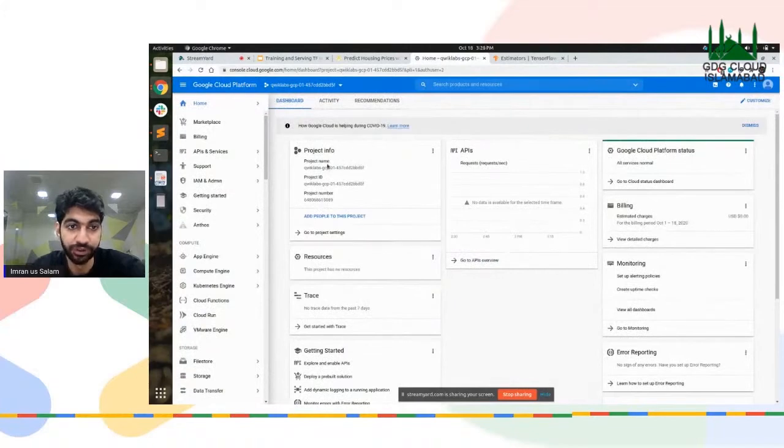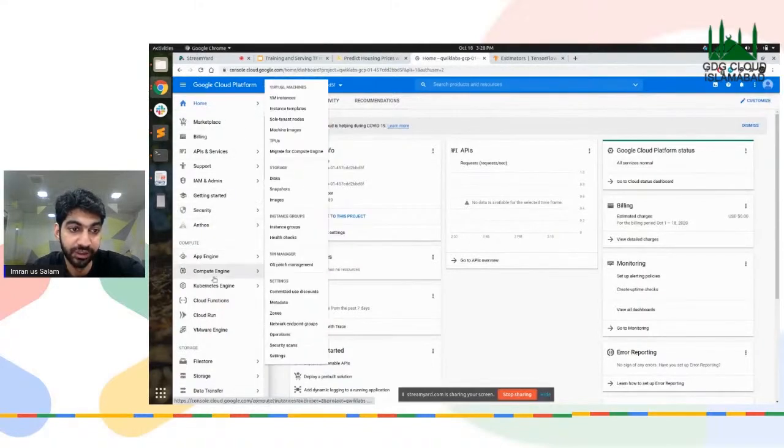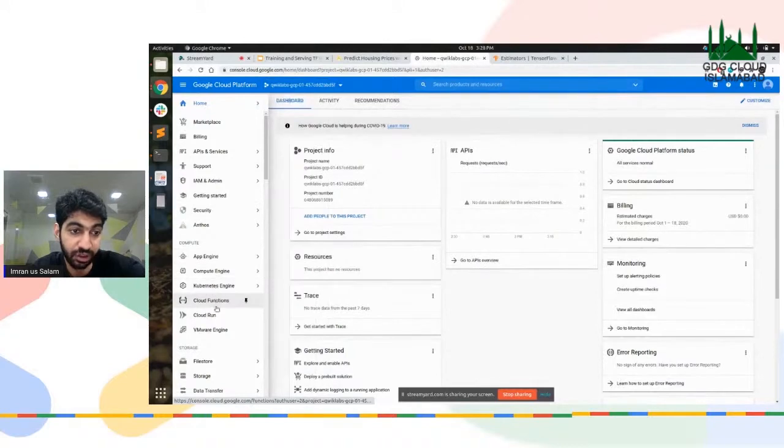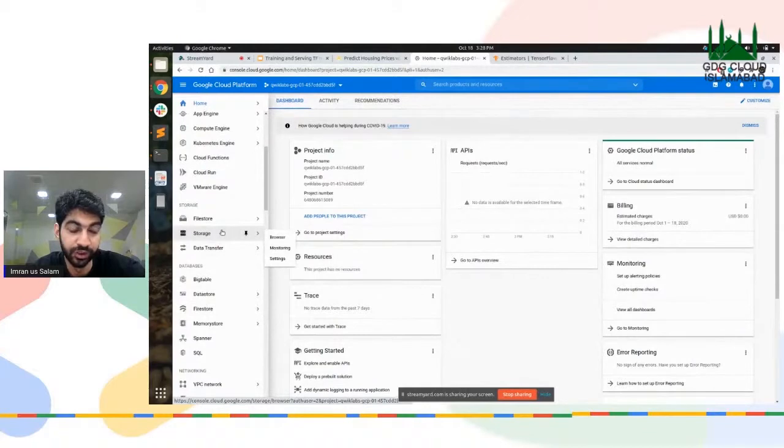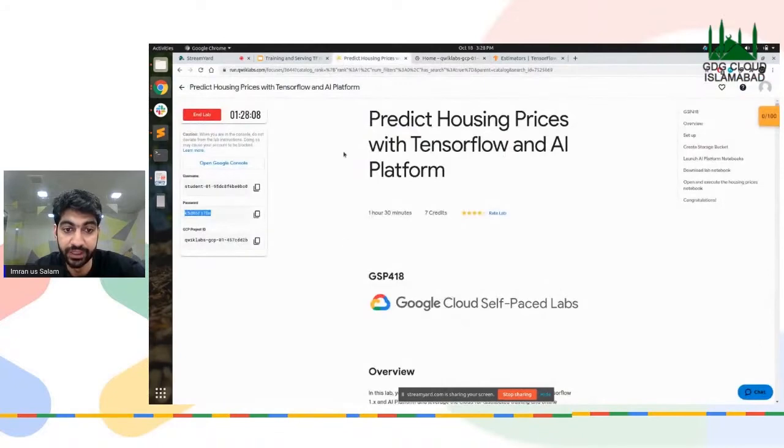Right. Now here you have your project name, your project ID, and your resources. Currently, since this is a new temporary account, this has no resource assigned to it, and all of your services are listed here, which have the App Engine, the Compute Engine, Kubernetes Engine, Cloud Functions. Cloud Functions are basically the replica of the AWS Lambda, and you have your storage, the replica of S3. We're going to use that too because we have to save our model somewhere, right? So let's see what that lab tells us to do next, right?